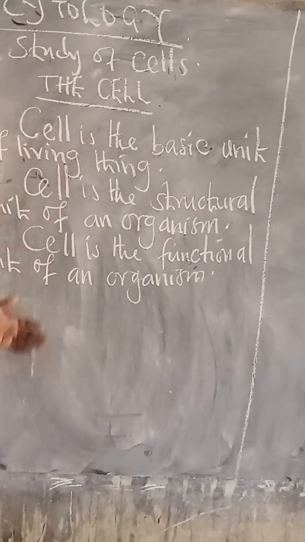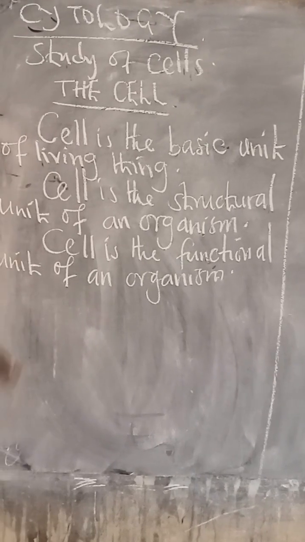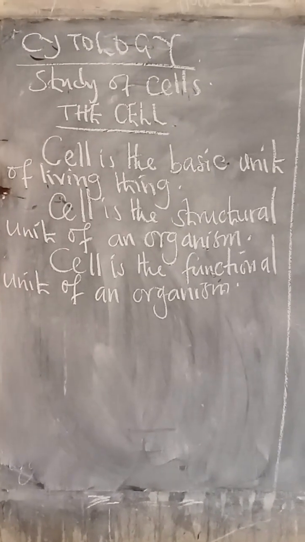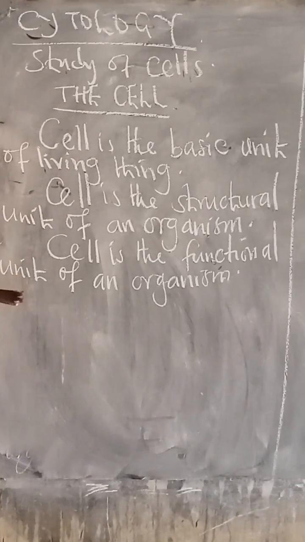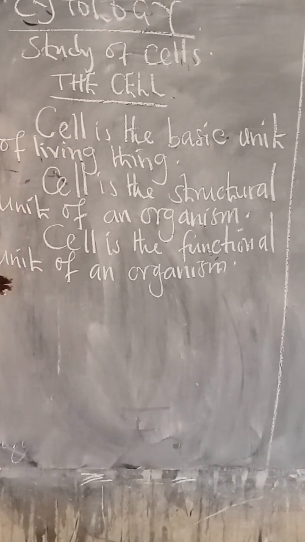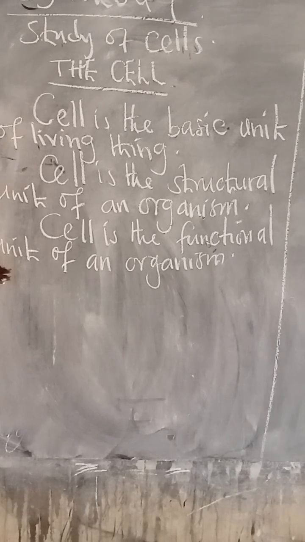Now when we look at the three definitions that we have on board, where we say the cells are the fundamental unit of a living thing, or they form the structure of an organism, or they are the functional unit, they play a lot of functions within an organism that keeps an organism alive.